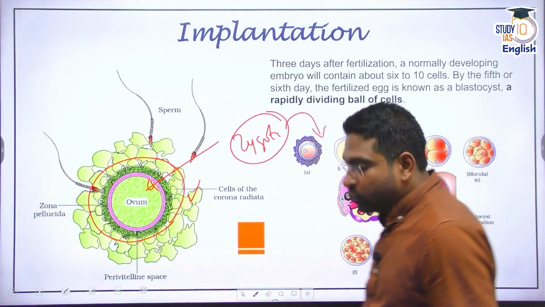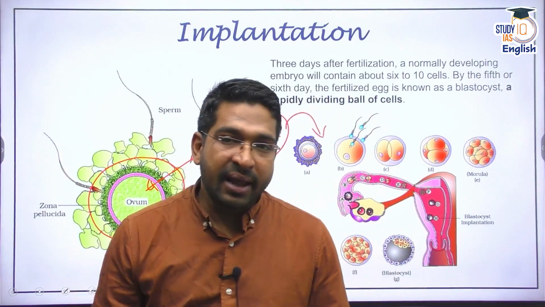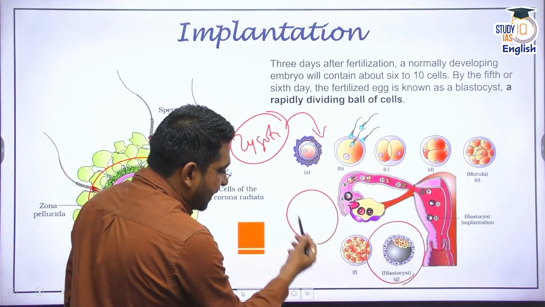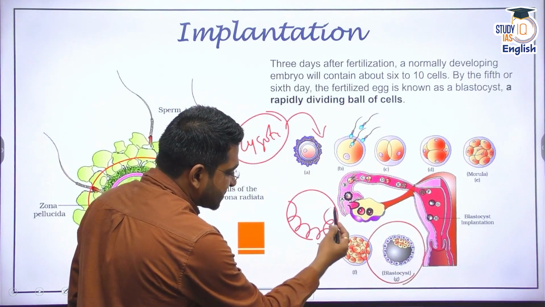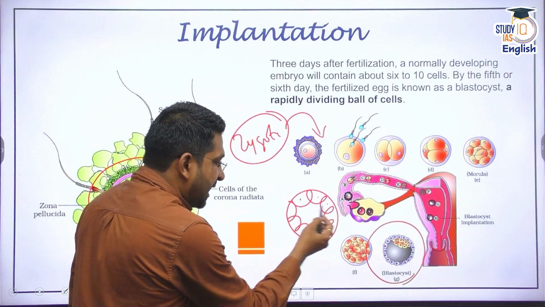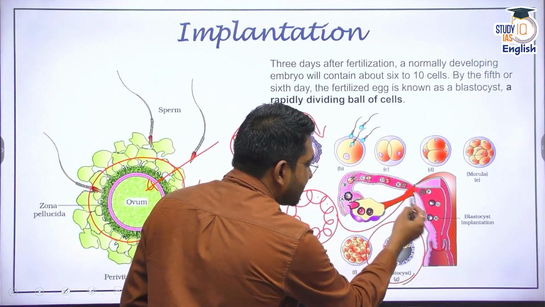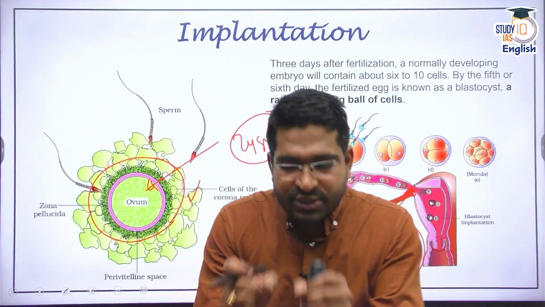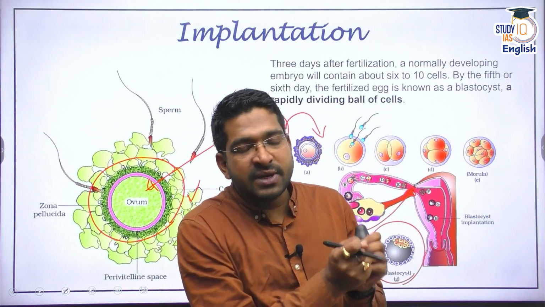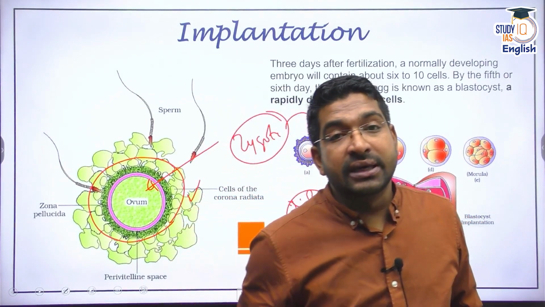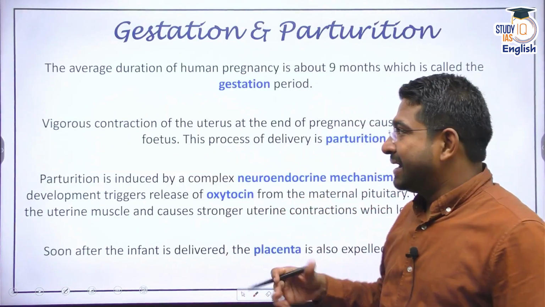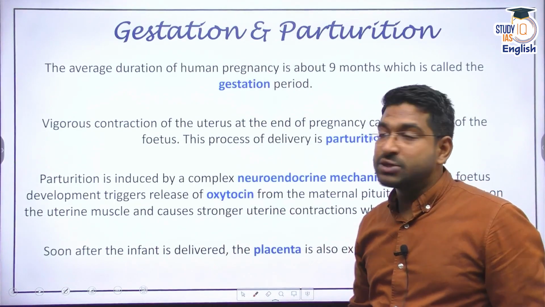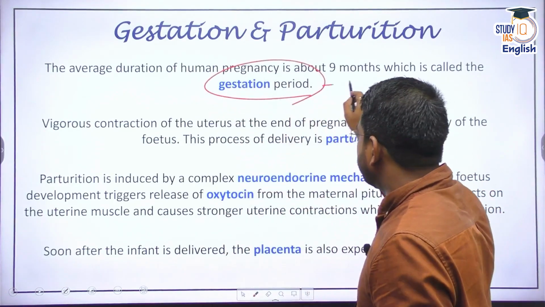So after a few days, the cells multiply and they are arranged as a blastocyst, something like this. They are arranged along the outer circumference, like this, a blastocyst. And this blastocyst will implant itself in the uterus. This is called implantation. And once the blastocyst attaches to the uterus in the female body, it leads to pregnancy. And once pregnancy begins, then the gestation period, that means development of the fetus, takes 9 months in humans. It's called the gestation period. In humans, it is about 9 months.